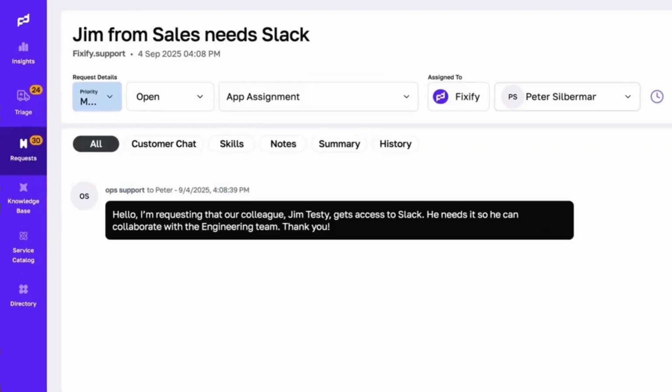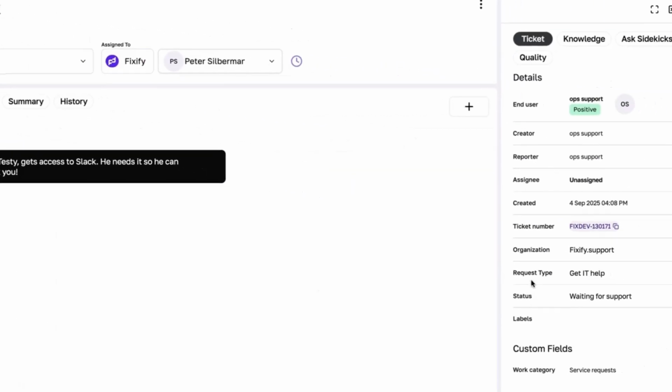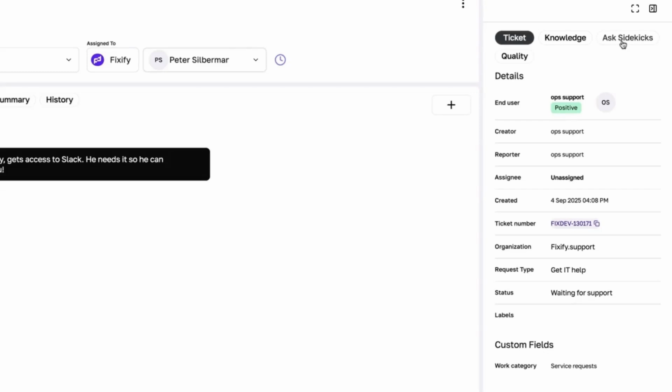All right, so let's jump into the Ask Sidekick feature. Let me orient you real quick to what you're seeing. We've got a ticket right here that you can see, and what's happening is Jim is asking for access to Slack, a pretty standard ticket. So we've got our ticket information over here, and we can see the Ask Sidekick feature. So I'm going to go over here.